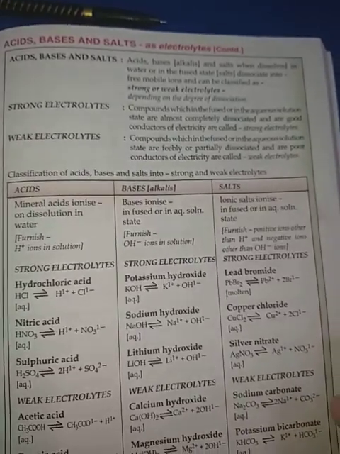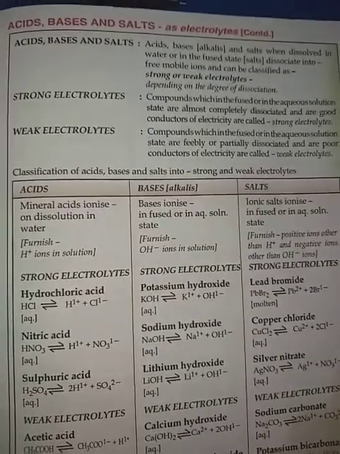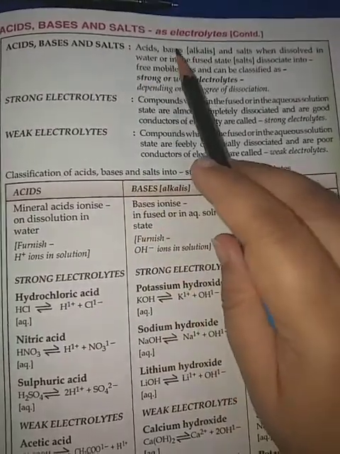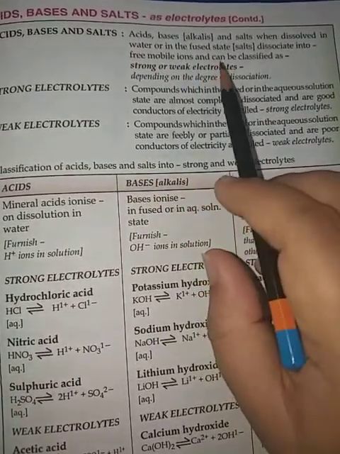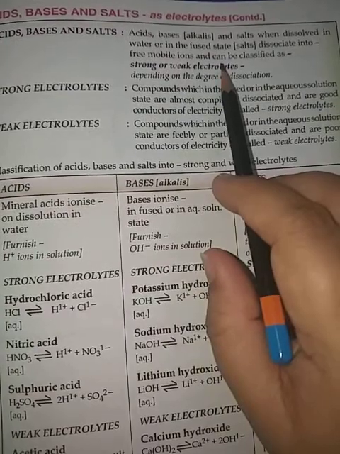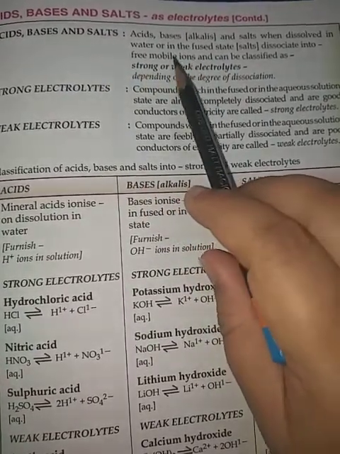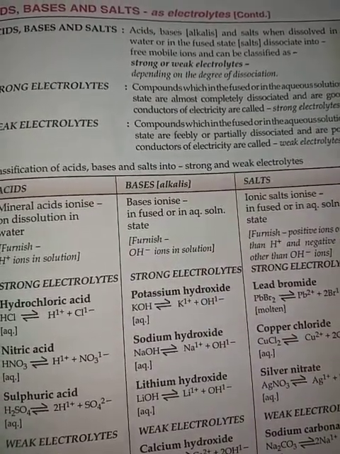Hello students. Today we will start with acids, bases and salts as electrolytes. If we talk about acids, bases and salts, in their aqueous or molten state they can be used as electrolytes because free mobile ions are present in them, which are responsible for the conduction of electricity.